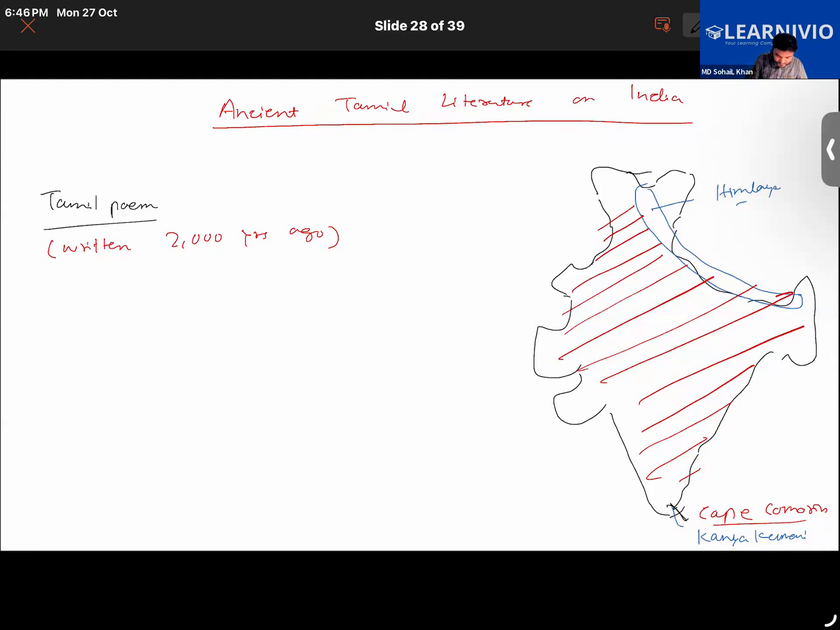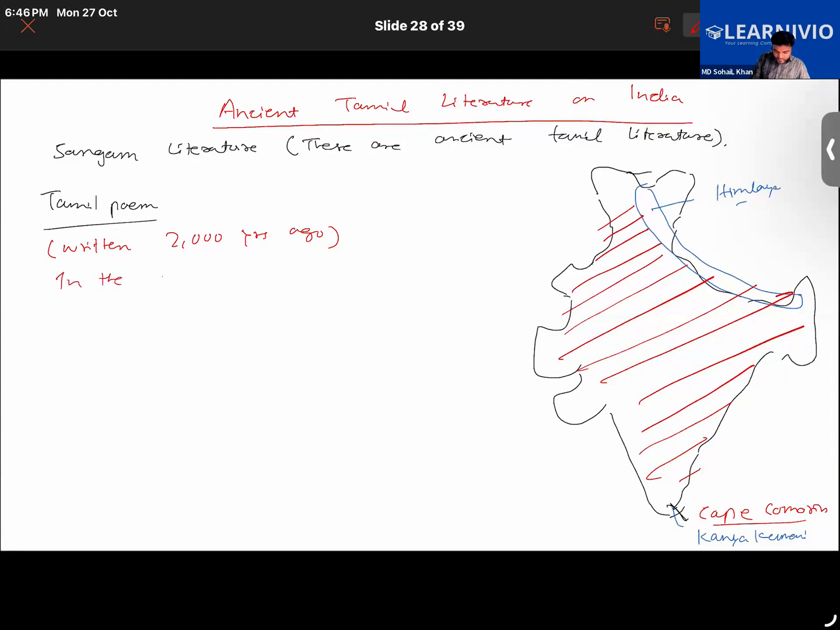It was mentioned particularly in Sangam literature. Sangam literature is Tamil literature, particularly. What is Sangam literature? These are ancient Tamil literature. Literature, you understand, basically refers to books.